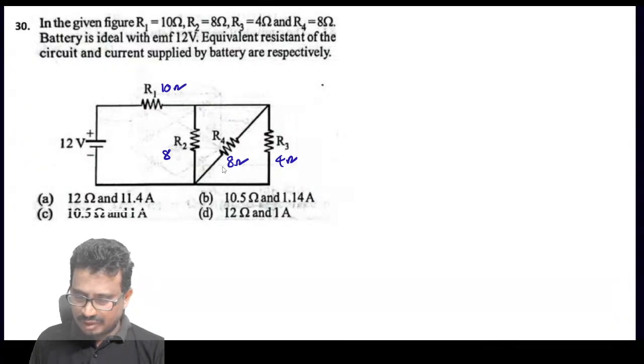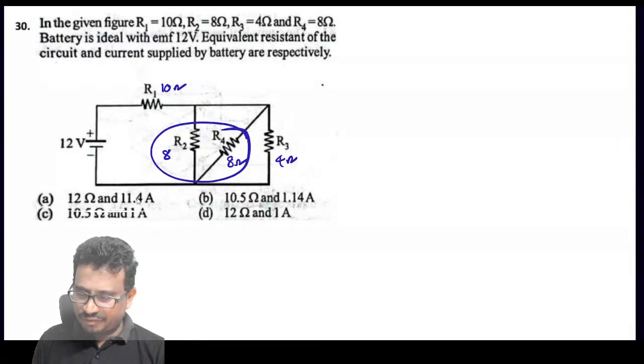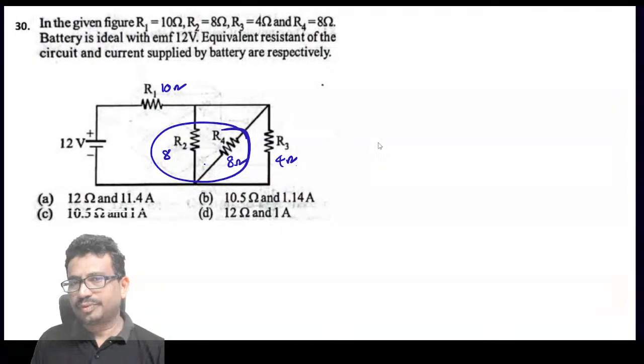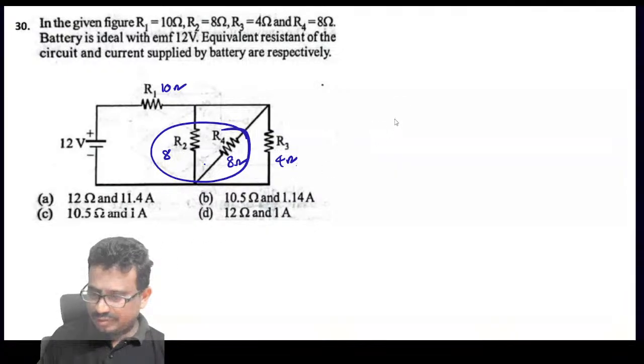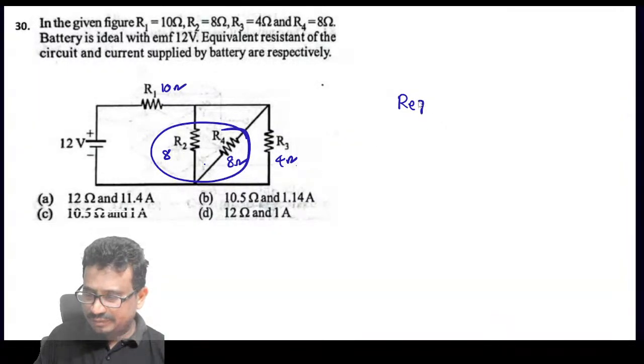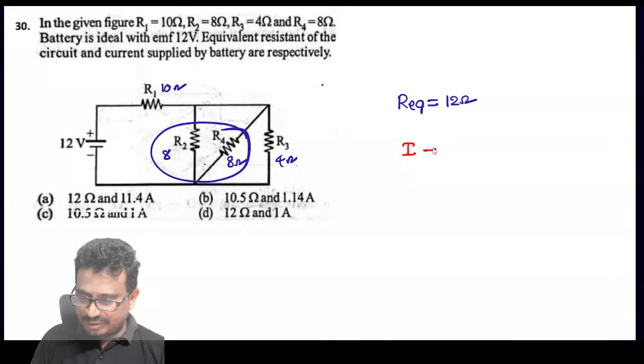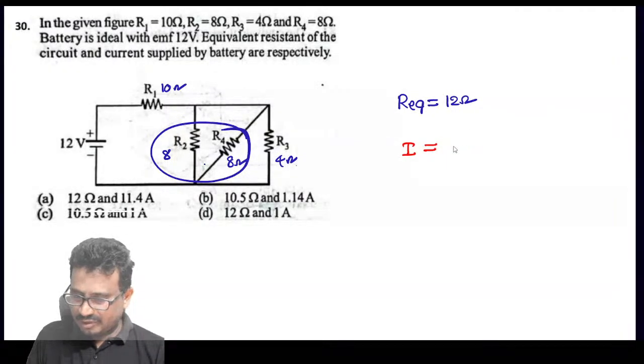Now these two will be 4, 4, 4, which is 2. 2 and 10, 12. So R equivalent is 12 ohms. Then what about the current, you tell me now? 1 ampere.